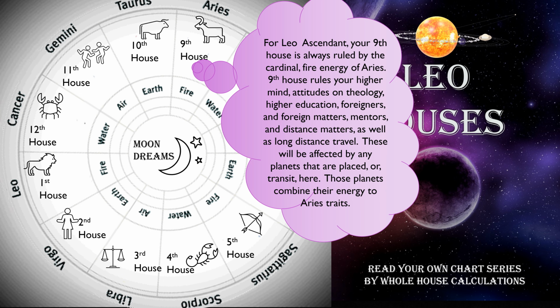For Leo ascendant, your ninth house is always ruled by the cardinal fire energy of Aries. Ninth house rules your higher mind, attitudes on theology, higher education, foreigners and foreign matters, mentors and distance matters, as well as long-distance travel. These will be affected by any planets that are placed or transit here. Those planets combine their energy to Aries traits.